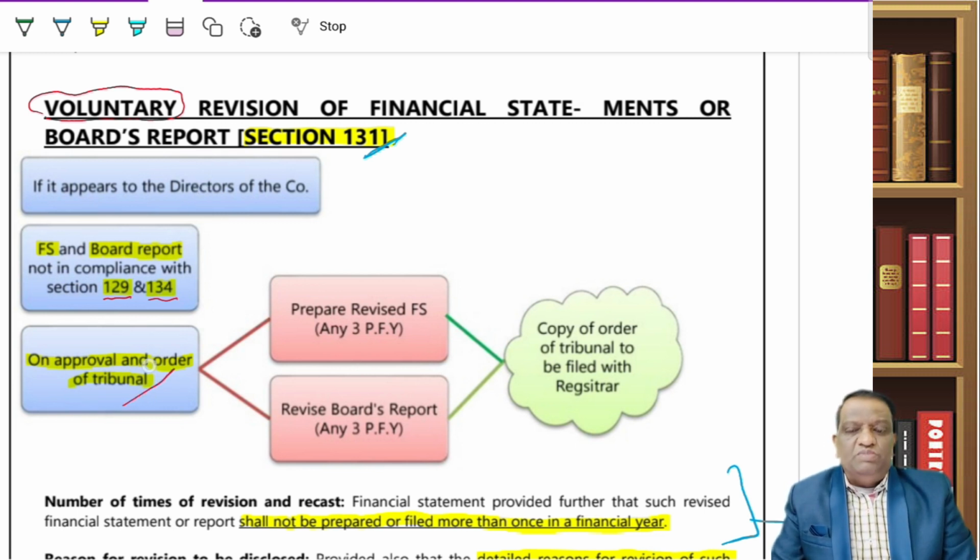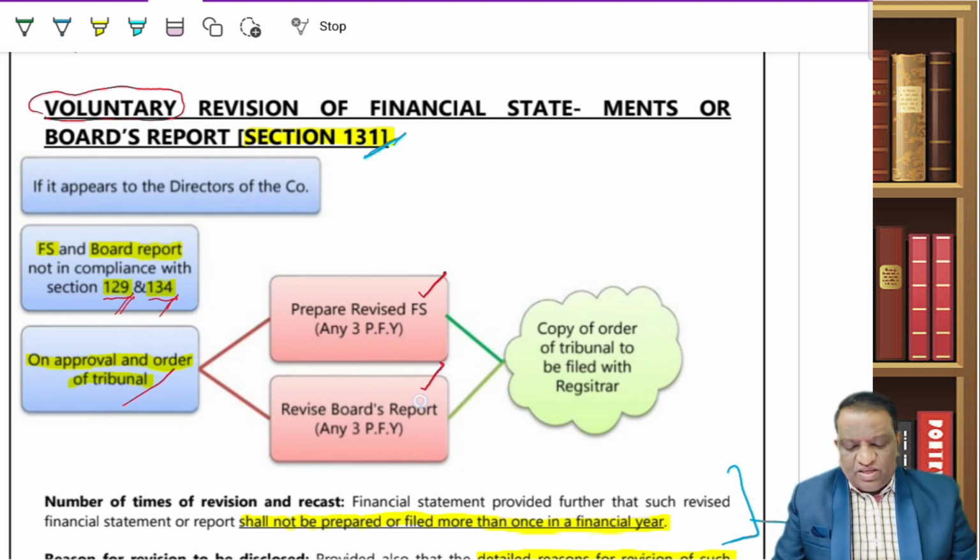Once the application is made by the company through their directors or through their representatives, maybe chartered accountants or company secretaries who are representing the company, and it is filed with the tribunal, the tribunal will go through the merits of the case. If they believe that there is a genuine non-compliance of 129 and 134, they may pass an approval or an order allowing the company to revise either the financial statements or the board report, which are covered in section 129 and 134.